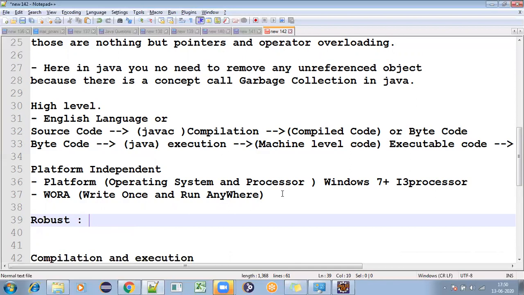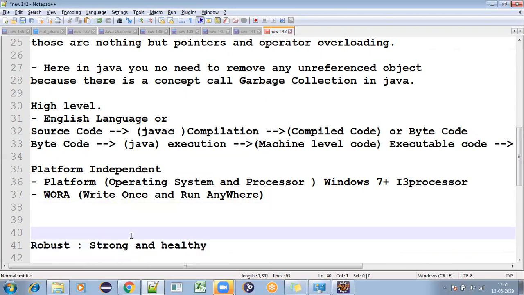So if you don't know any words like this, you need to search on Google. The general meaning of robust is strong and healthy.